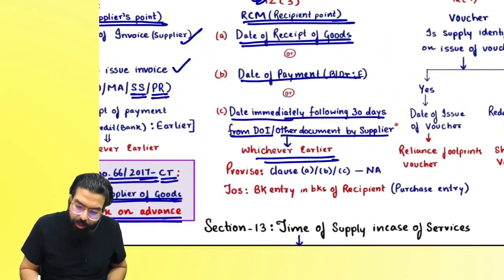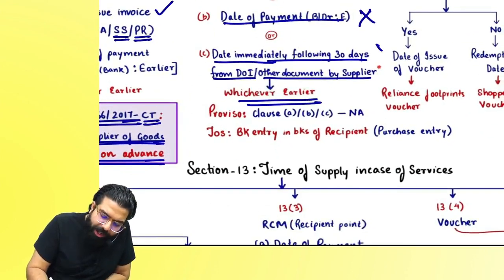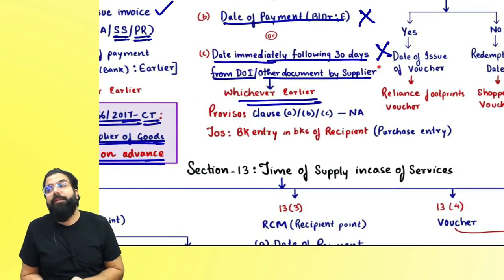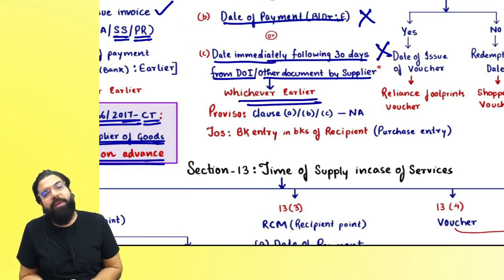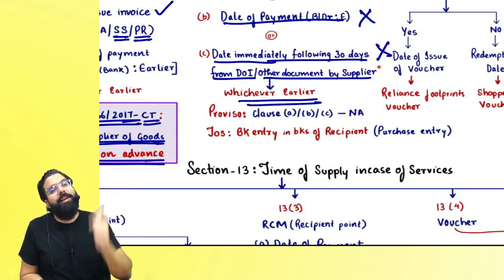Sir, everyone over here, the date of receipt of goods is not there, the date of payment is also not there, the 31st day is also not there, that is, the day following 30 days is also not there. Why, sir? Because the supplier did not give any invoice.